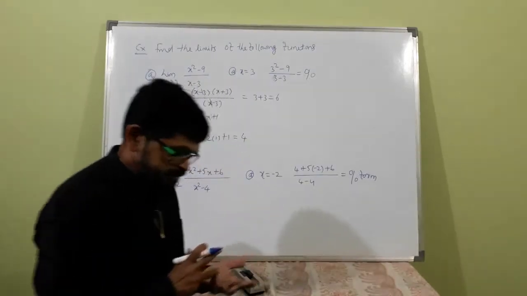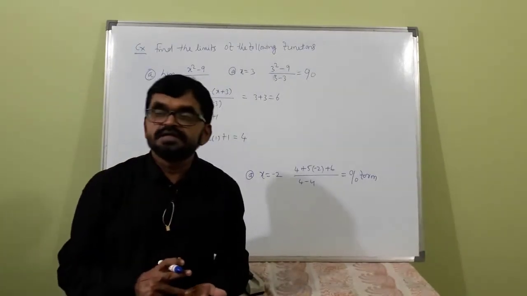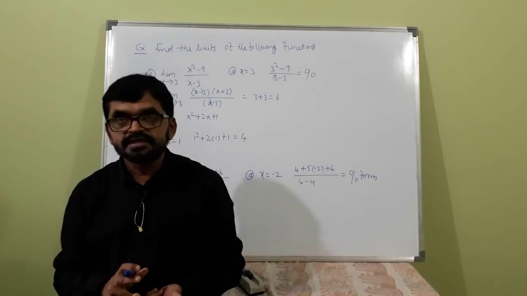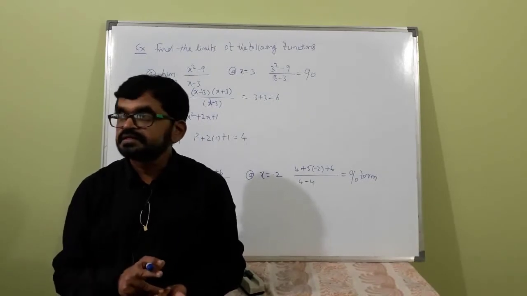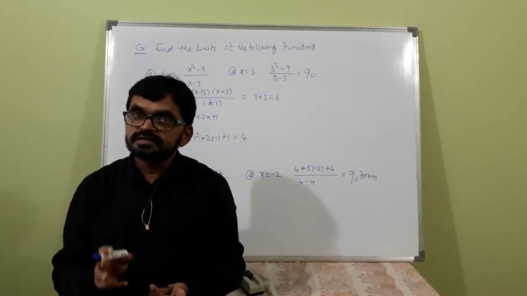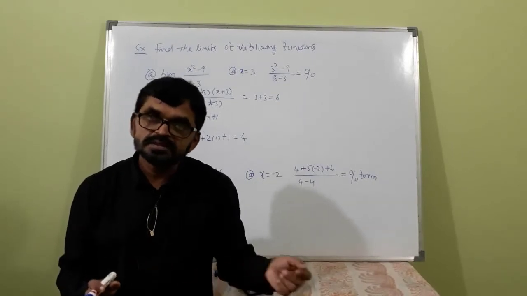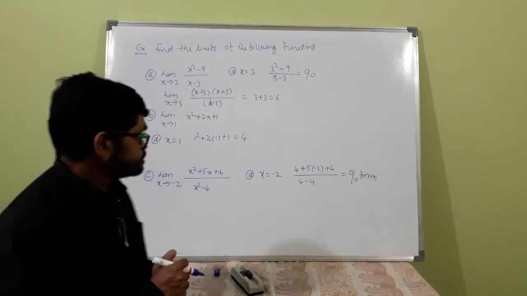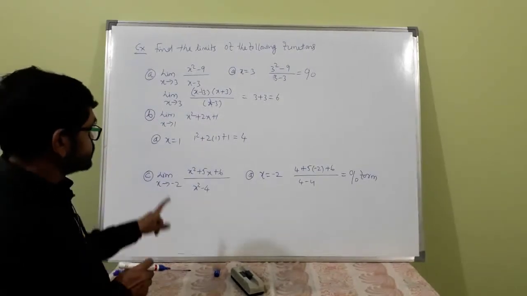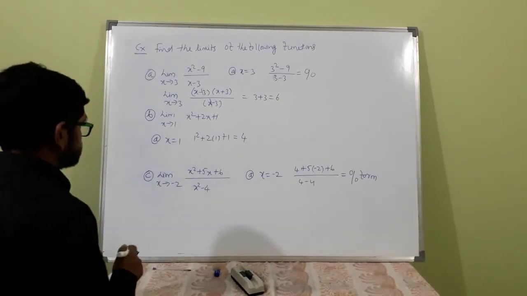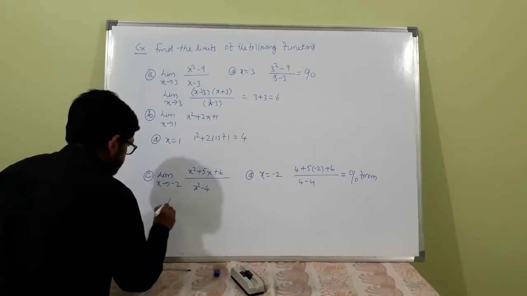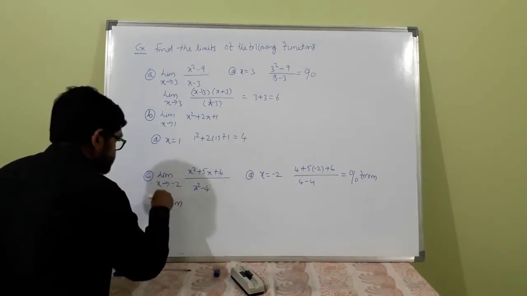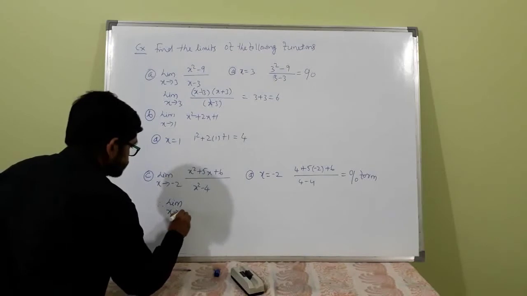See, 0 by 0 form, infinity minus infinity, 1 raised to infinity and infinity raised to 0, these are all considered as indeterminate forms. 8 forms are there. So 0 by 0 form, so you need further analysis here. Therefore, taking the limit as x tends to minus 2.